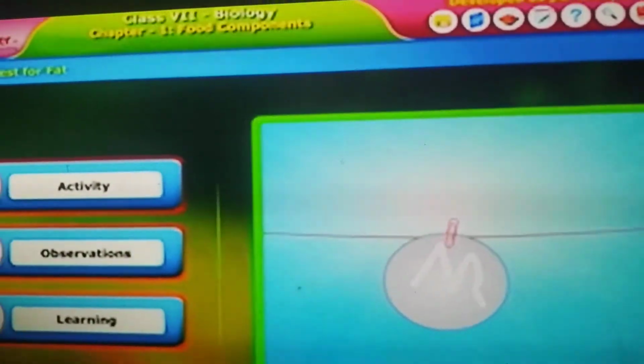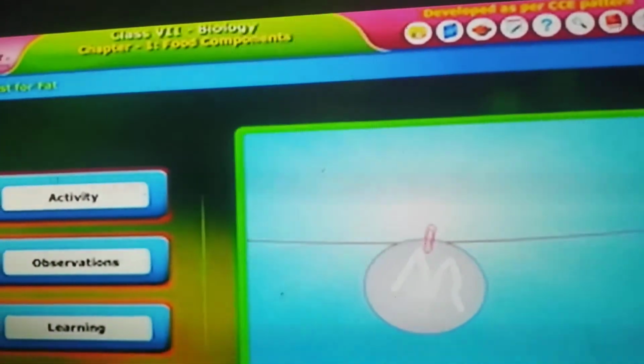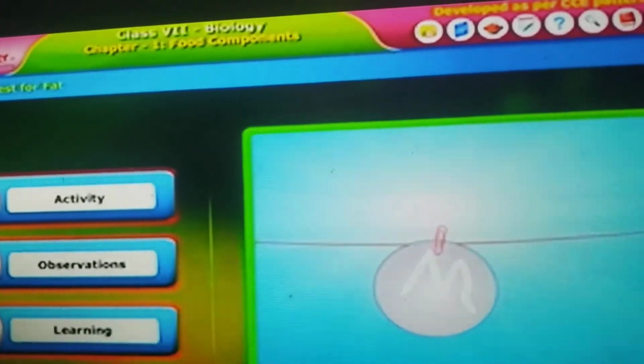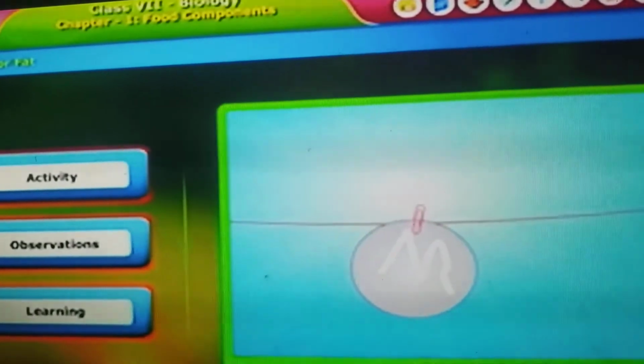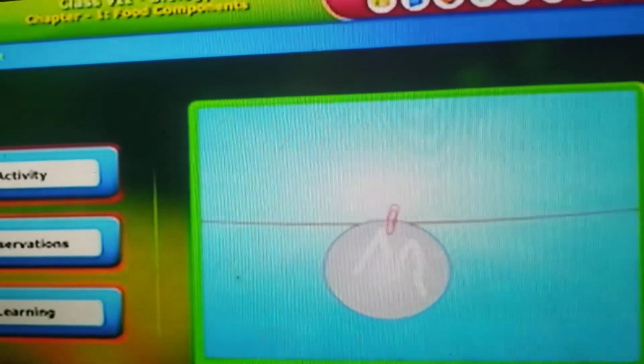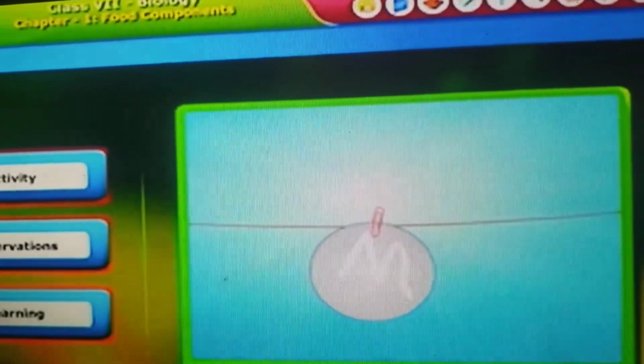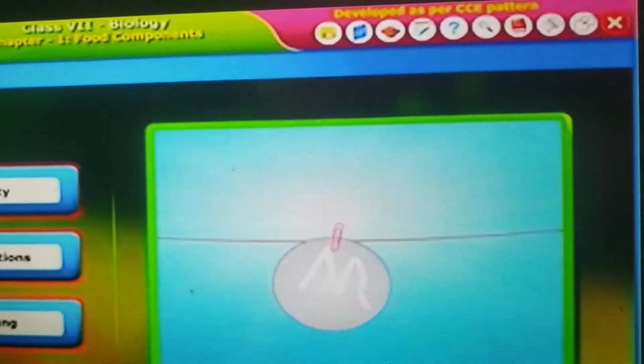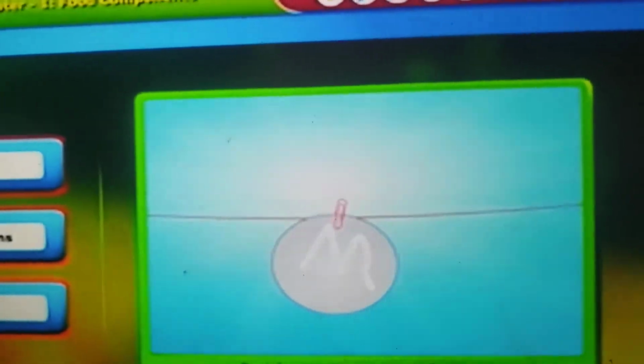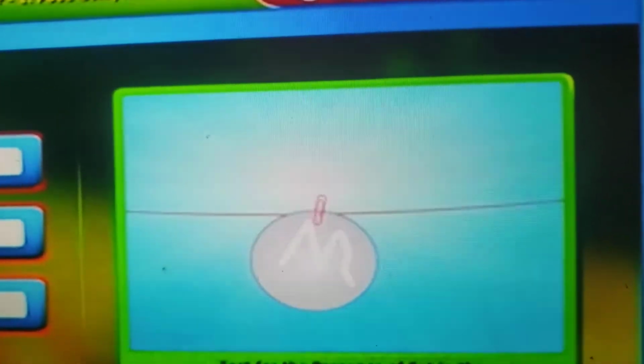Now the test for fat. What are the food items that contain fat? Oil, groundnuts, cheese. Okay, let's consider all these samples.